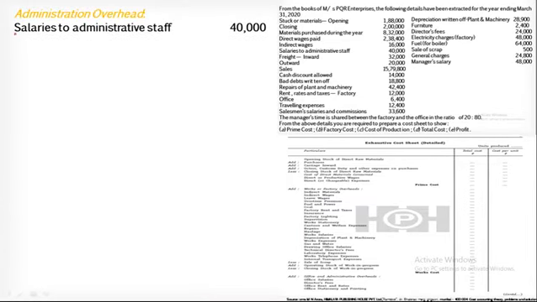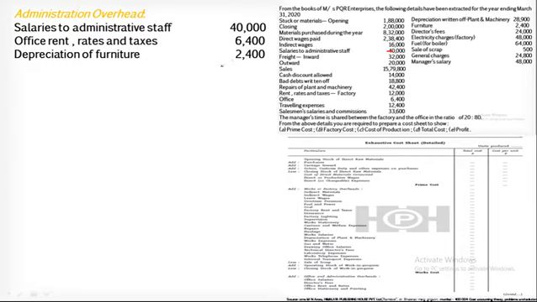Now in the office and administrative overhead, salaries to administrative staff, here you can see 40,000 is given. Next point is office rent, rates and taxes, which are related with the office. Next is depreciation of furniture, so here you can see furniture 22,400. Now director's fees 24,000. General charges 24,800.